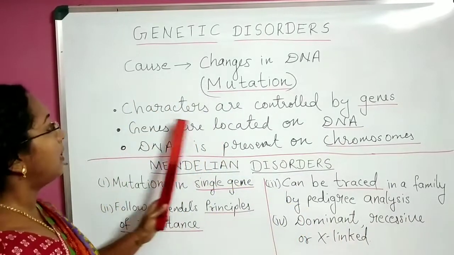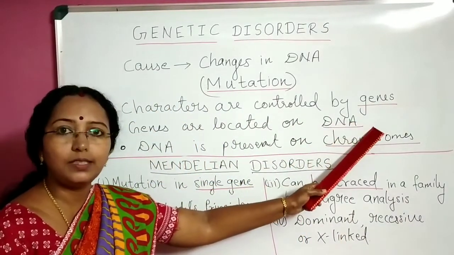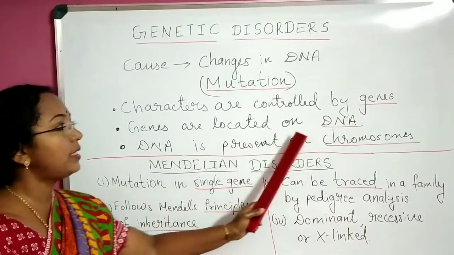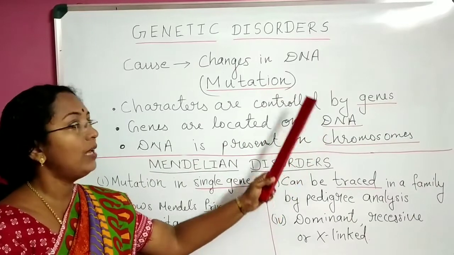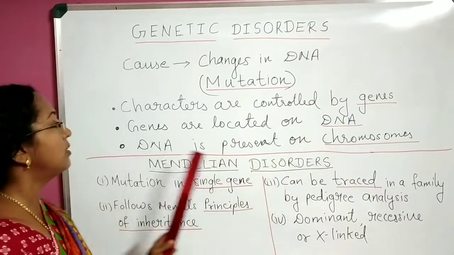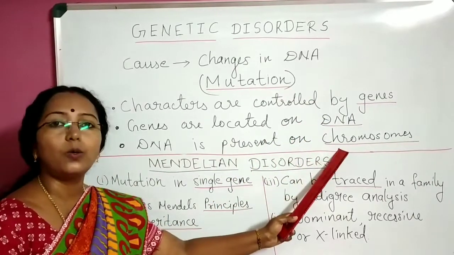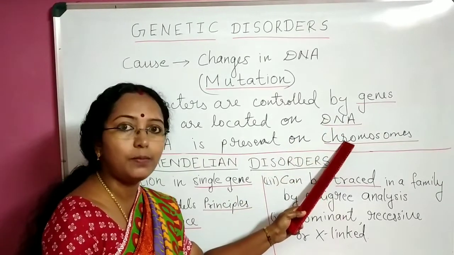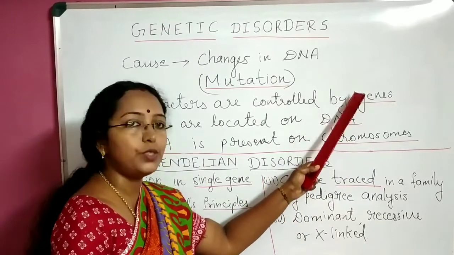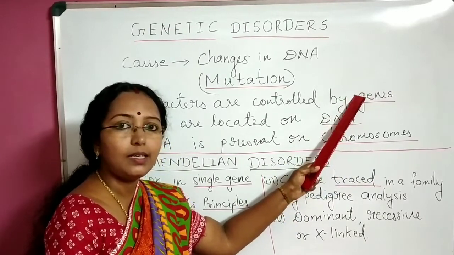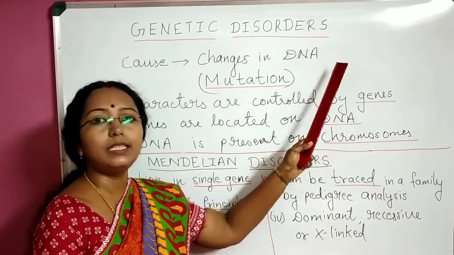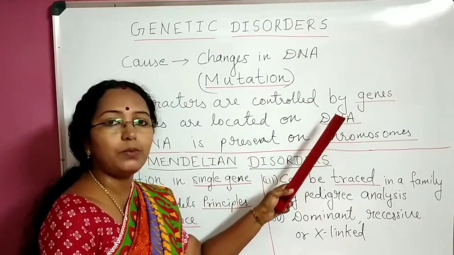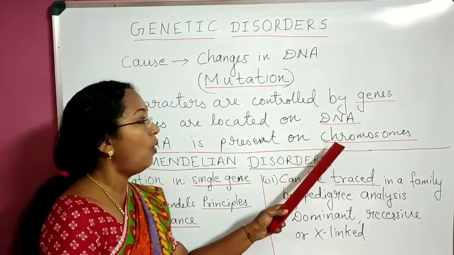So characters are controlled by genes, genes are located on DNA, and where is this DNA present? This DNA is present on chromosomes. So if changes happen in the chromosome or DNA or genes, we say it is a genetic disorder. So a genetic disorder can be with genes, with DNA as a whole, or with a chromosome.